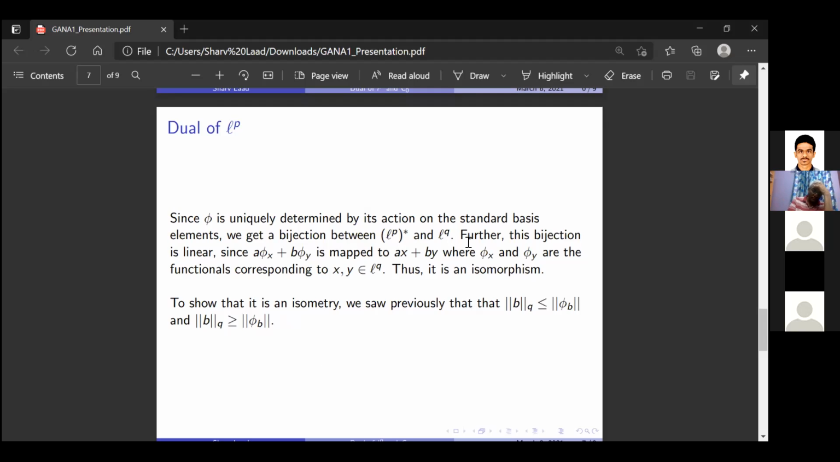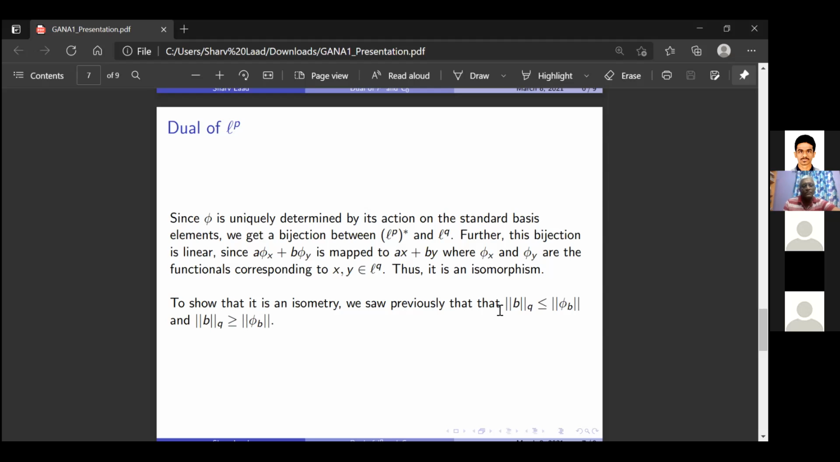And this bijection is obviously linear because a phi_x plus b phi_y acting on e_i will give a x_i plus b y_i. So this is nothing but phi sub ax plus by. So it will be mapped to ax plus by, which is in Lq. So it is a bijective linear map. So it is an isomorphism.